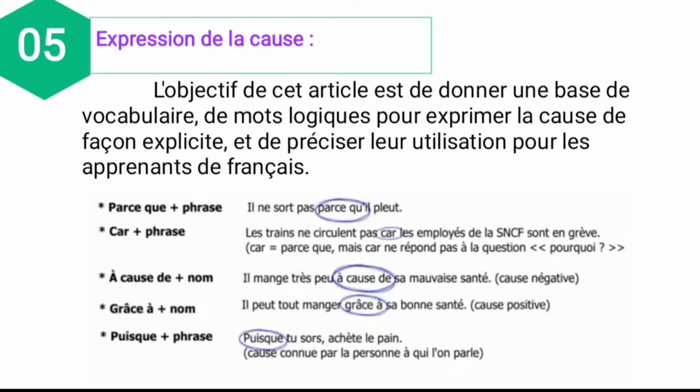And next, à cause de plus nom. What is the meaning of à cause de? Because of. A cause de means what? Because of plus noun. See the example.